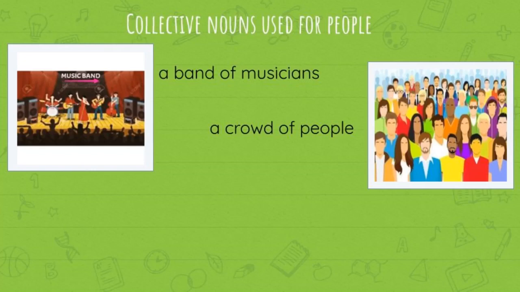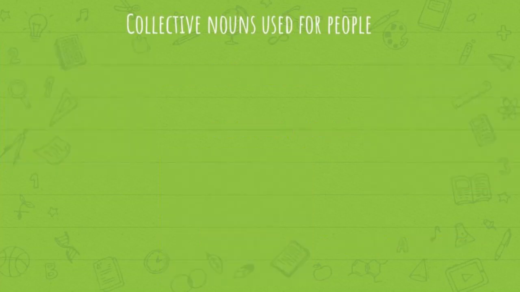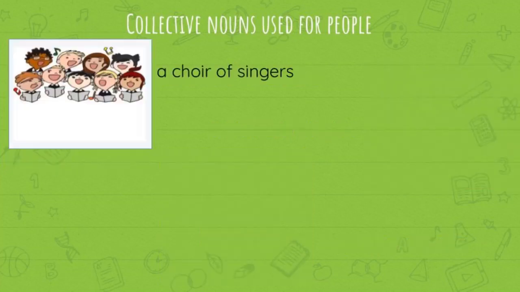And the next example is a gang of robbers. Gang is the collective noun which refers to a group of robbers or thieves. The next example is a choir of singers. Choir is the collective noun which refers to a group of singers.